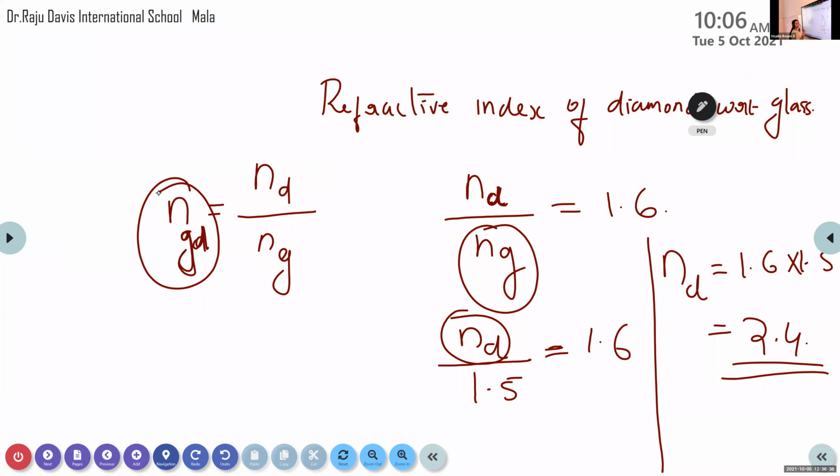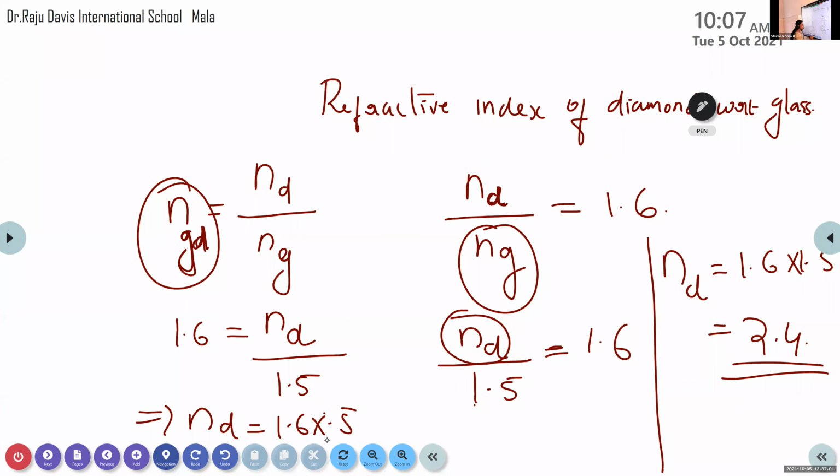The refractive index of diamond with respect to glass is 1.6, that is the value of NGD given. But the refractive index of diamond we don't know. We can put it as ND divided by the refractive index of glass. Absolute refractive index is nothing but the refractive index itself. So it is 1.5, which implies ND is equal to 1.6 into 1.5, that is equal to 2.4.